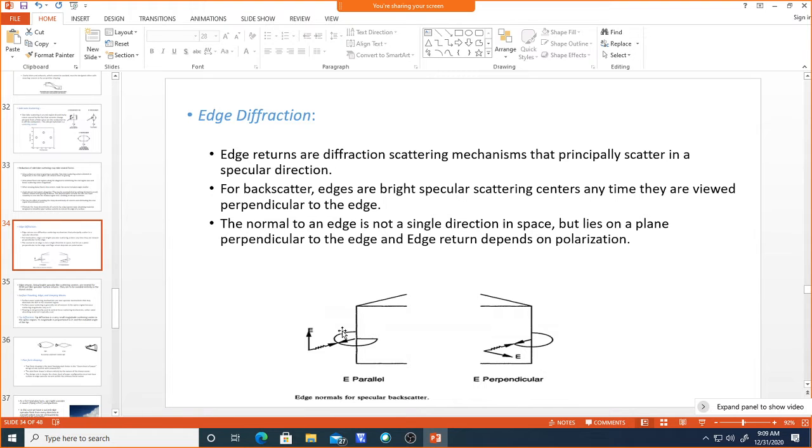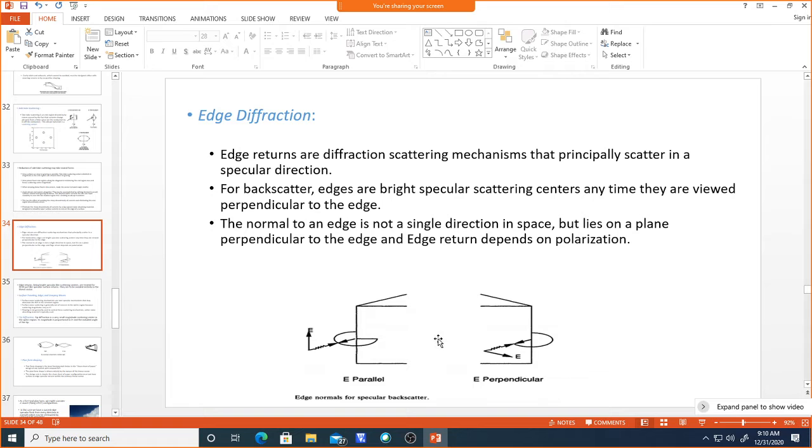So we need to see what the edge diffraction or edge returns are. Here it is vertically polarized, so whenever the wave comes to the edge and is diffracted and comes back, what type of return are we receiving with respect to this incident wave? This is with respect to the perpendicular edge, the field perpendicular to the edge, and here it is parallel to the edge.